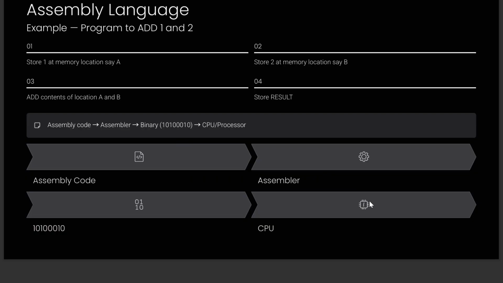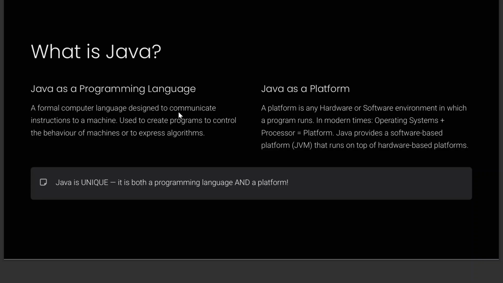Okay, so this is one example of a program that is written in assembly language. So it's just an example where it's a program to add one and two. So for that, basically this is the assembly code. Look at how there's four lines that you have to write even for a small instruction of adding one and two. Okay, and it is a bit difficult also. And assembly code is very much low level, very much close to the low level language, and it is not very human friendly also.